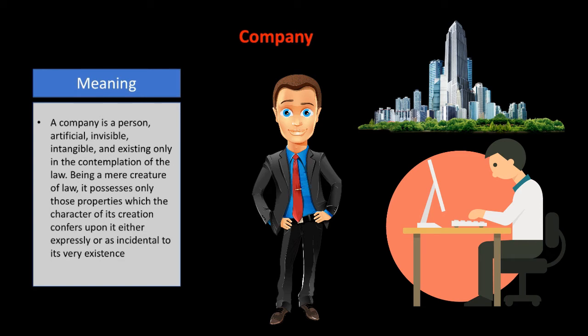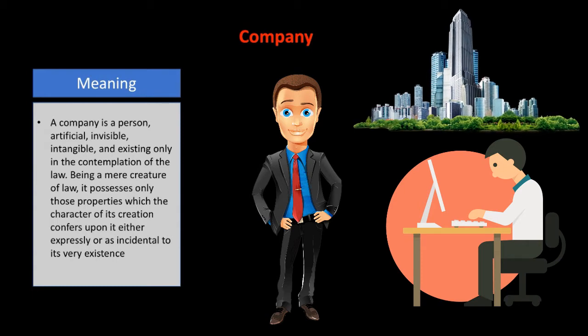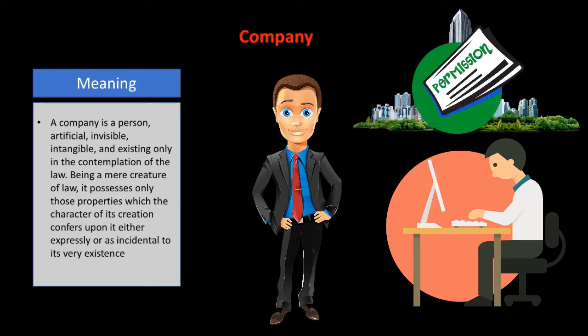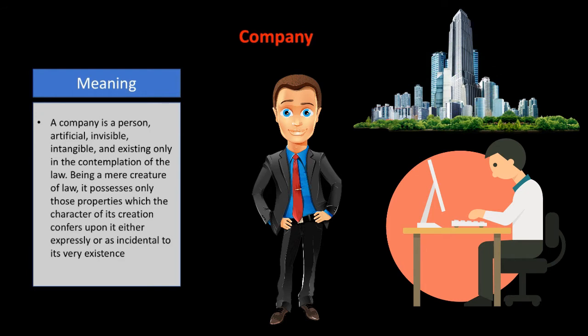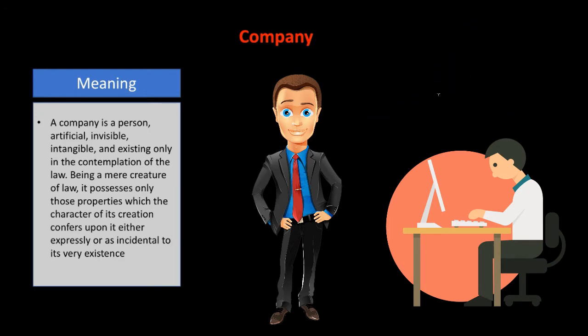Otherwise it is not possible, means a person independently without the permission of the law cannot create a company. So it means a person who wants to create a company, he needs to take permission from the law. Okay, so without the role of a law, a company cannot be created.